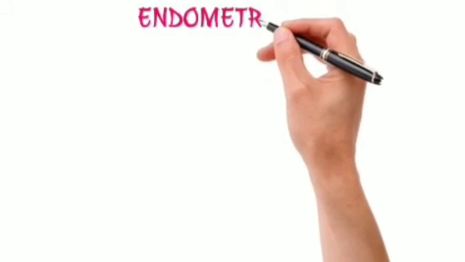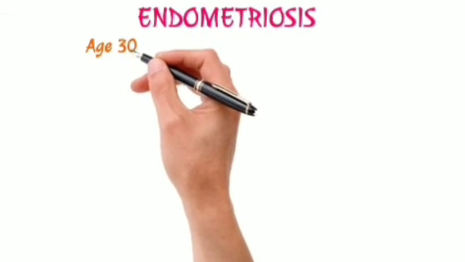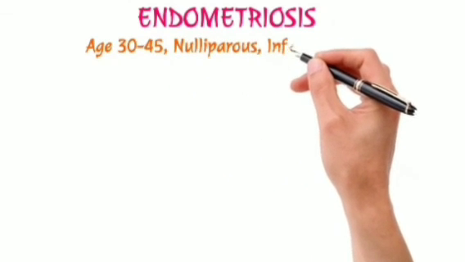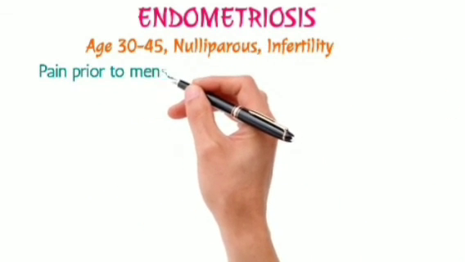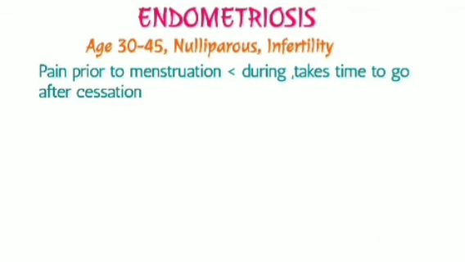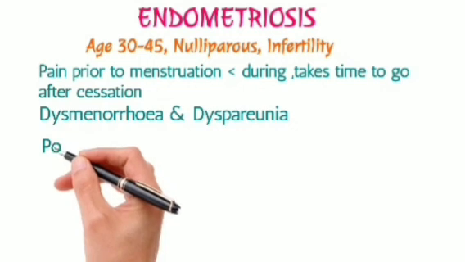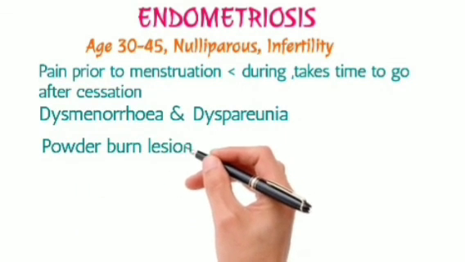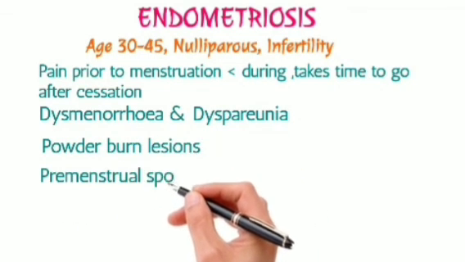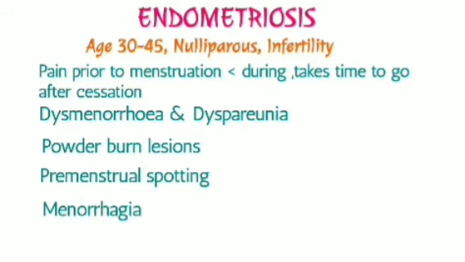What is endometriosis? It is when tissue of the uterus grows outside the uterus. The common age is 30 to 45 and it is seen in nulliparous and infertility cases. There is pain prior to menstruation which aggravates during and takes time to go after the cessation of menses. There may be dysmenorrhea and dyspareunia. The powder burn lesions are the characteristic finding. There may be premenstrual spotting and there may be menorrhagia and also backache.